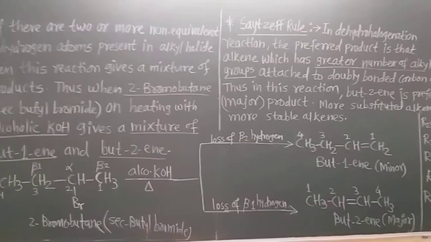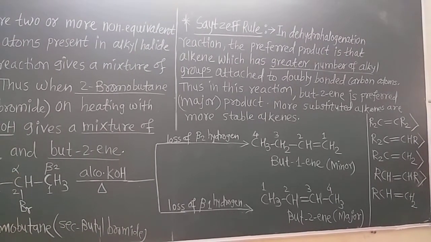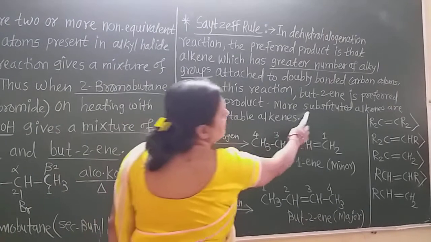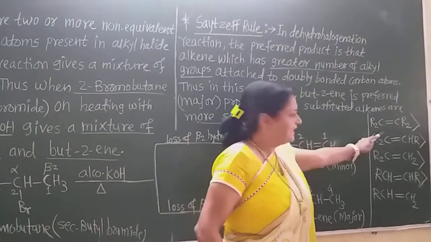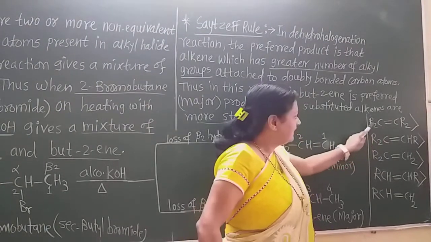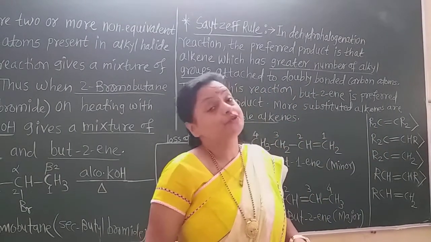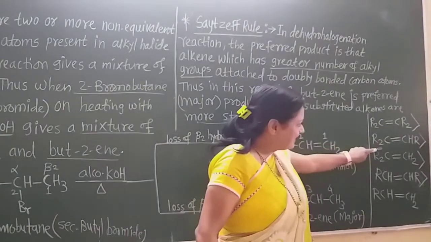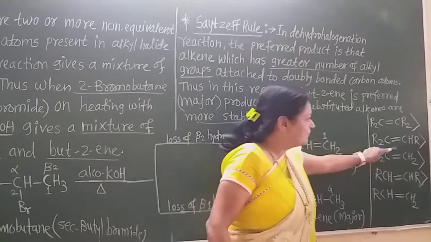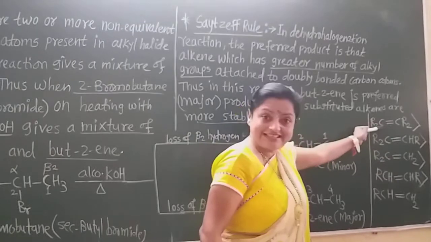Now see here, again I show the order of stability of the more substituted alkenes. Now see this alkene, the carbon-carbon double bond is the alkene. This carbon has two alkyl groups. This carbon also has two alkyl groups. That is a more substituted alkene, so it is more stable, greater. Again, here this carbon has two alkyl groups. This carbon has only one alkyl group. So it is somewhat less stable than this alkene.